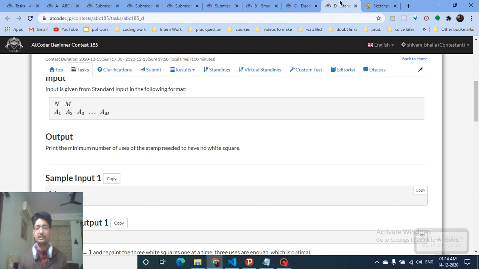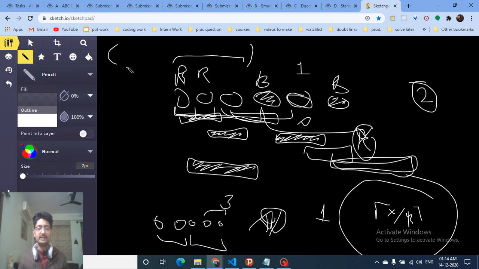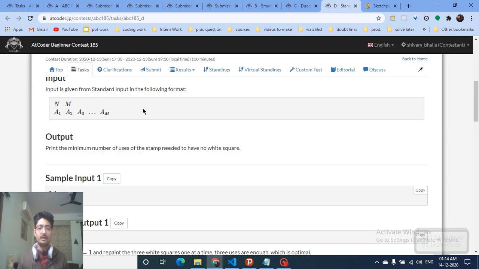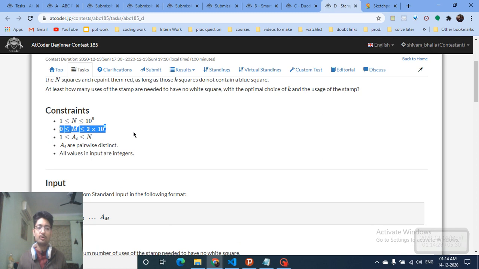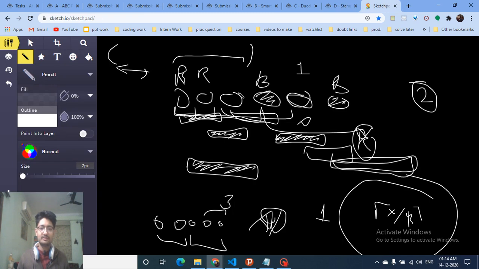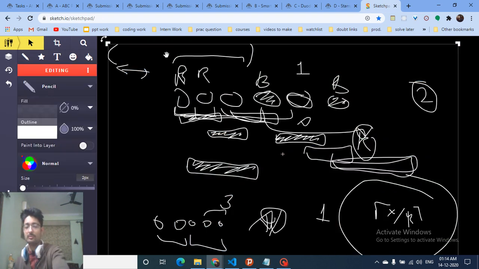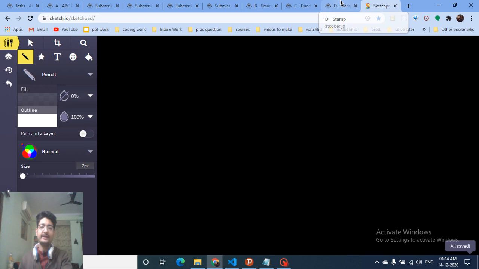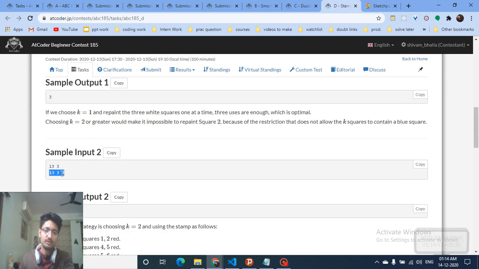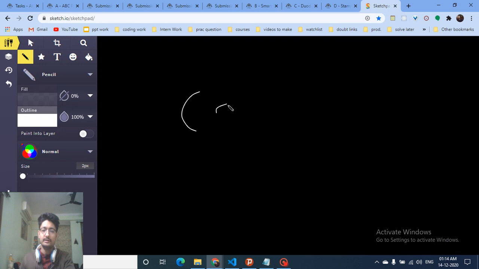If you iterate over them, like if you make a whole array and then find out which balls are white and how many windows there are, then it can be very messy and you cannot find it out. But because the constraints are small for m, you can do an O of m operation over the m. M means the number of blue balls, and that's the trick for this problem. What you can do in this problem is, because the indices of those balls are also not sorted, you have to first sort them. It means that they may have said that the 13th ball is blue, the 3rd ball and the 9th ball. So first sort it out, and then the 3rd ball is blue, the 9th ball is blue, and the 13th ball is blue.